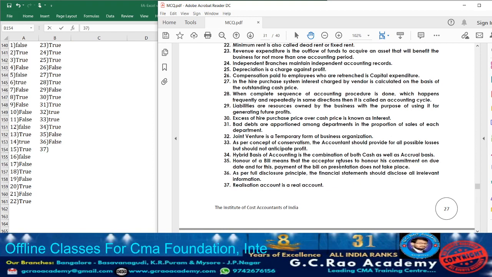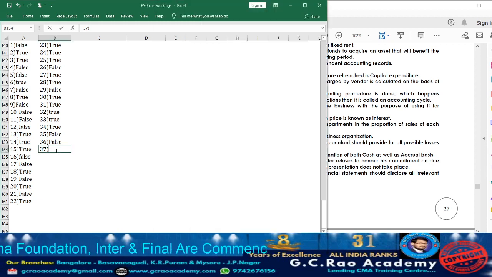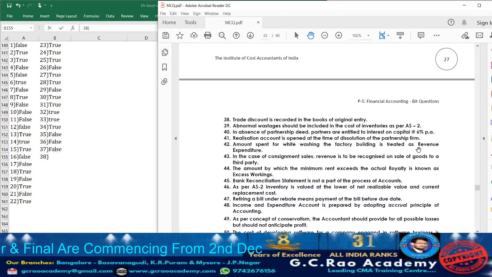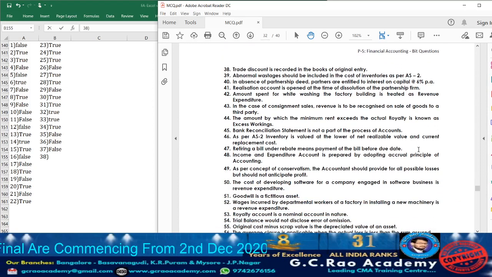Next, moving on to 37. Realization account is a real account. Again, it is false. It is a nominal account. Realization account will be a nominal account. So again, the statement is false. Now let's move on to statement 38.